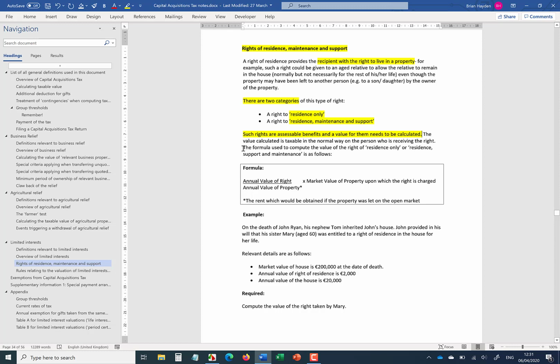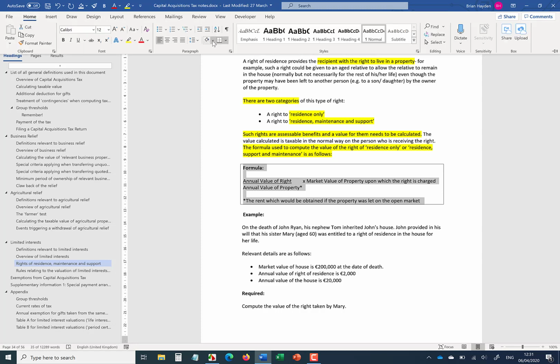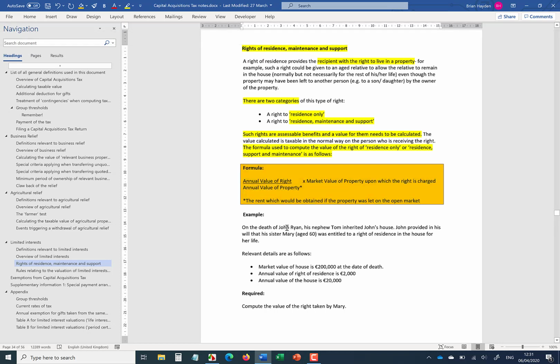Okay, so there's a formula, as you can probably guess, and the formula is as indicated here. So the annual value of the right divided by the annual value of the property multiplied by the market value of the property upon which the right is charged. Okay, so it's I suppose a mouthful in a sense. Annual value is essentially the rent that you are receiving or could receive.